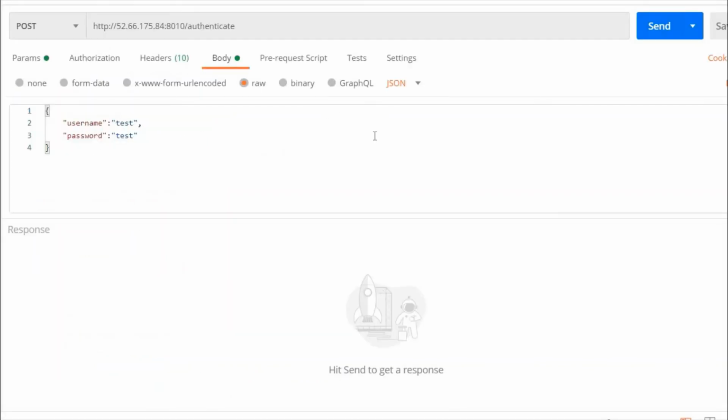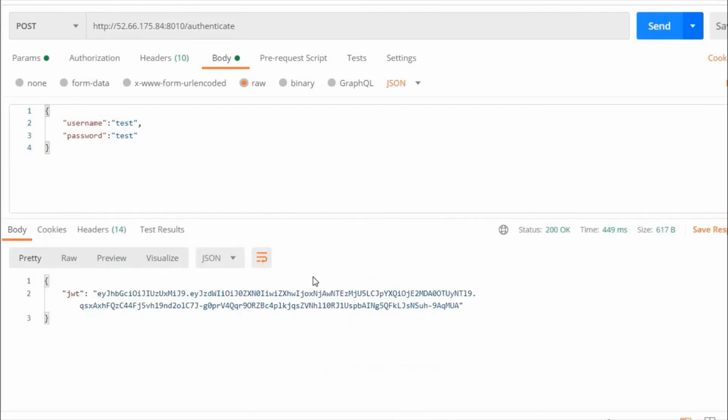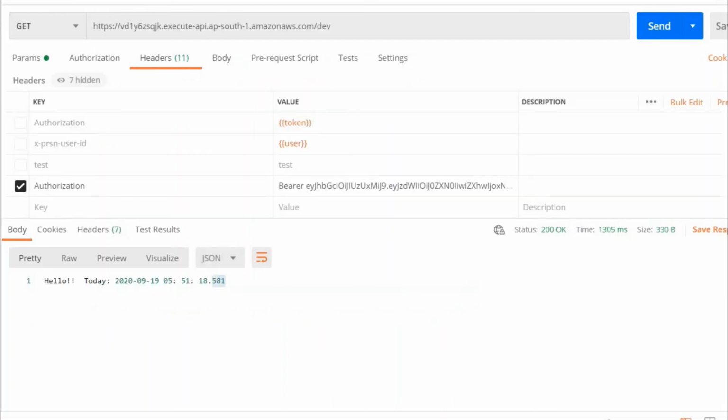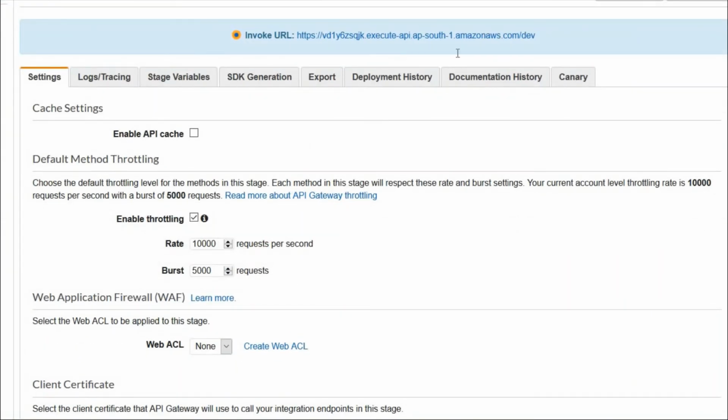Now let us test the authentication. So we will call again the same token generator. This is a JWT token. So I'll take this token along with me, and I have the same server. I can show you again. Yeah, so this is the endpoint, VD1Y6.